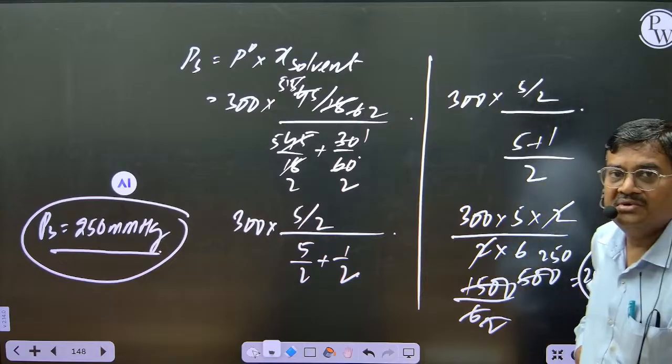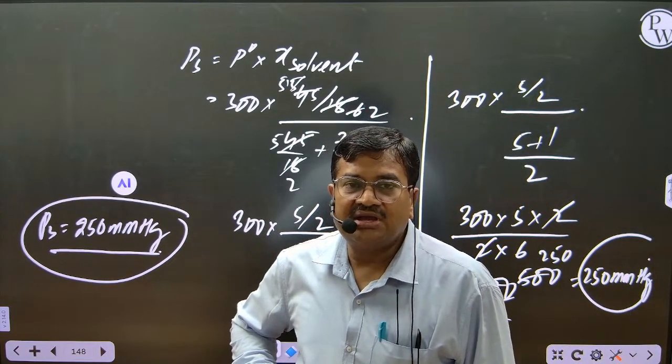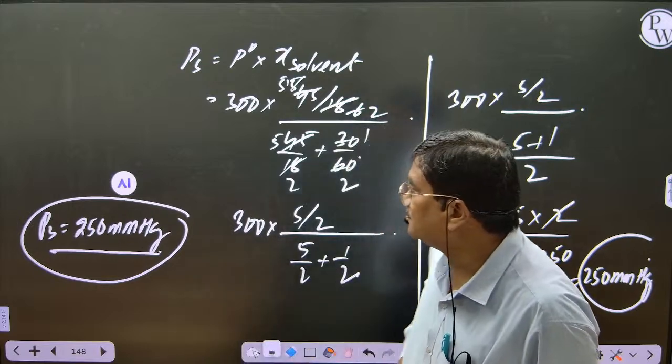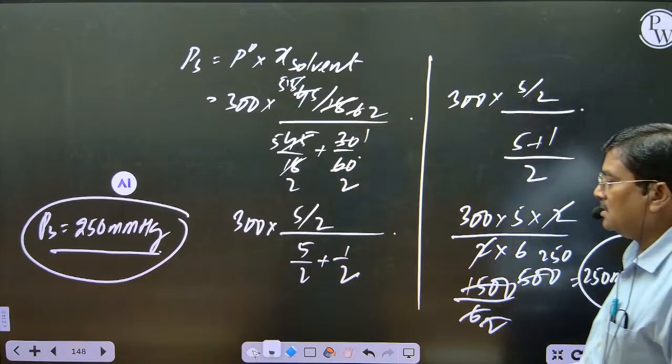Clear? Understood? This is from Raoult's law, vapor pressure of a solid in liquid, and the solute is what? Non-volatile. Done.